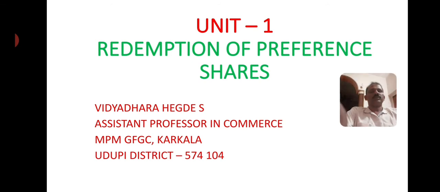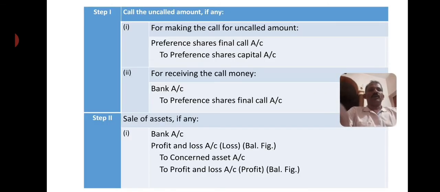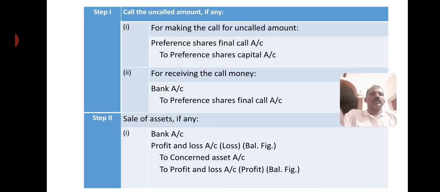The shareholders are to be paid cash, and the company needs to make all arrangements for cash, which calls for a lot of book adjustments to accommodate such accounting work.